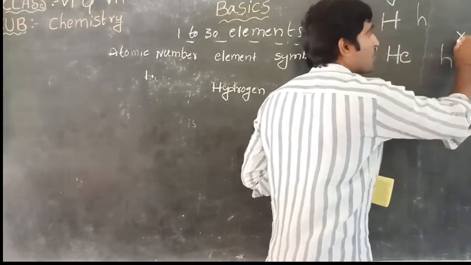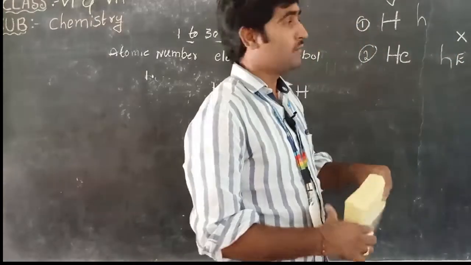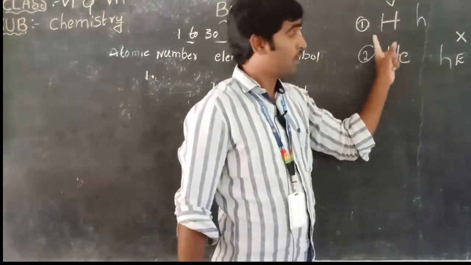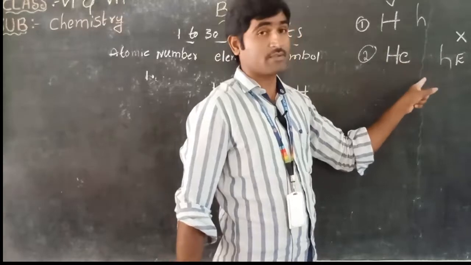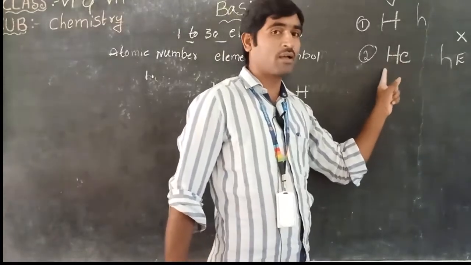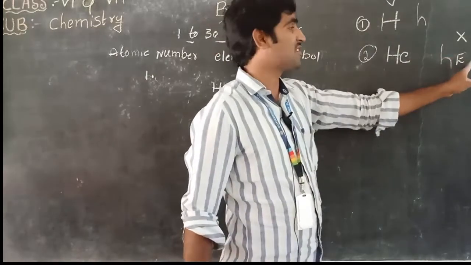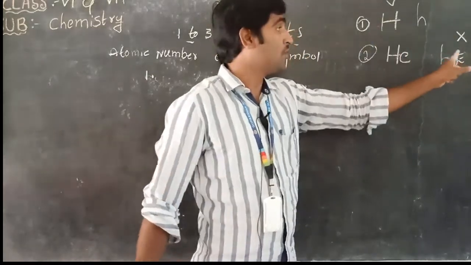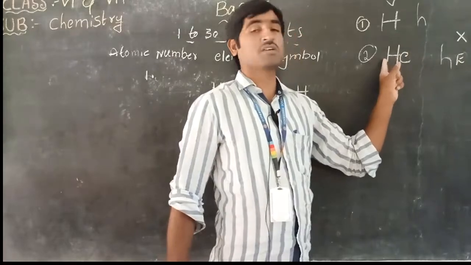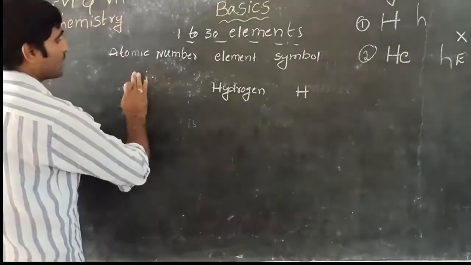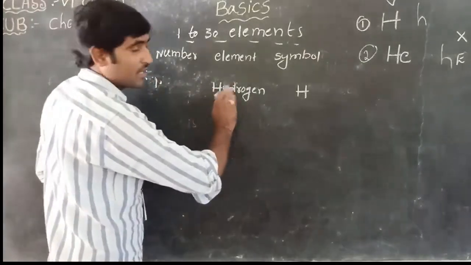If you write like this, it is wrong. Always write first capital, second small. So the first element is hydrogen, H.